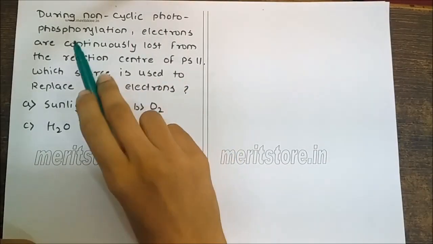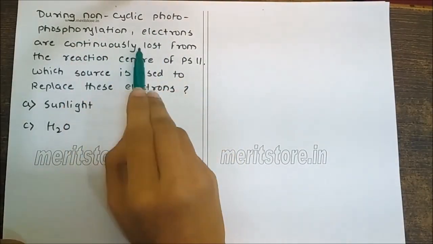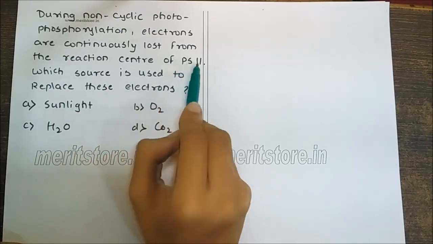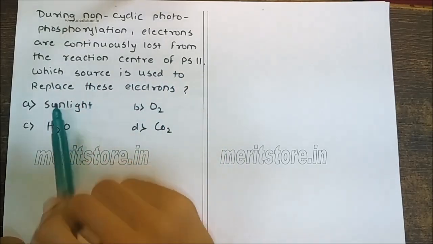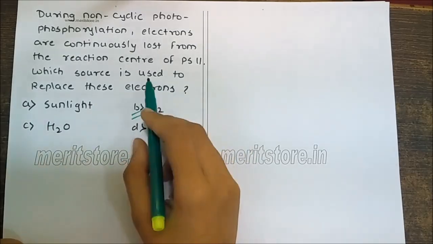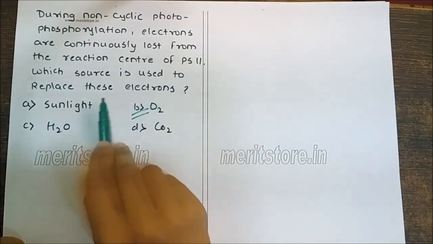During non-cyclic photophosphorylation, electrons are continuously lost from the reaction center of PS2. Which source is used to replace these electrons? The answer is B, H2O. H2O is the source that replaces these electrons.